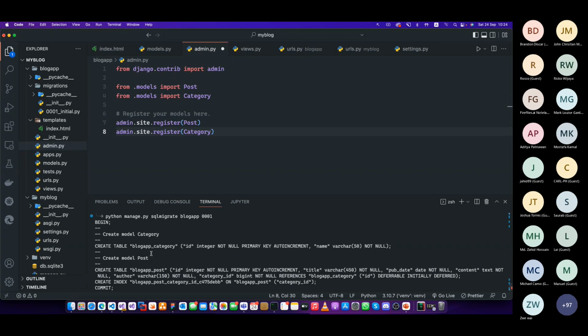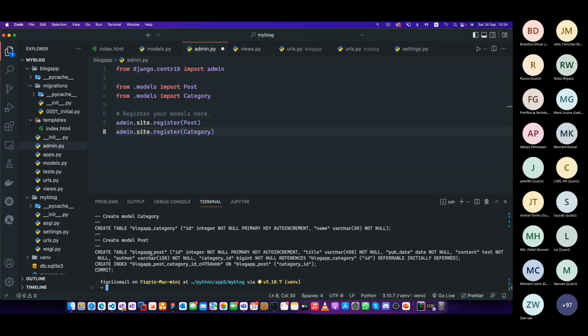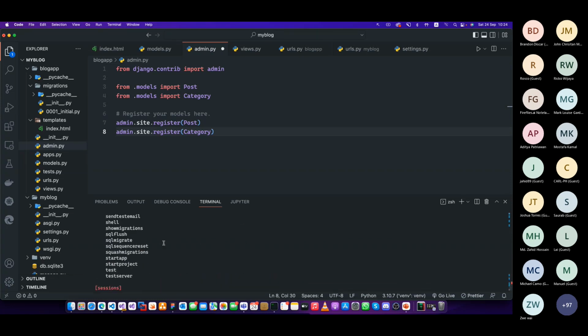Next step, the final step will be to migrate it. Now you have this command saying, okay, python manage.py sqlmigrate, the application, and this is the migration file. The final command will be this one. The last one should be just saying migrate, where it is, this one, right? It should say makemigrations, sqlmigrate, and then finally migrate.